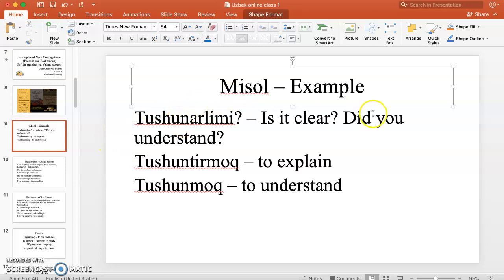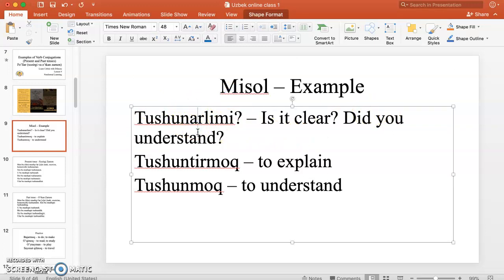Masal means example or sample. Usually I ask my students, "Tushunarli mi? Tushunarli mi?" I may ask you, and you need to understand that it means, is it clear? Did you understand? Okay, and the verb to understand means tushunmoq. Tushunmoq means to understand. But tushuntirmoq means to explain to somebody.